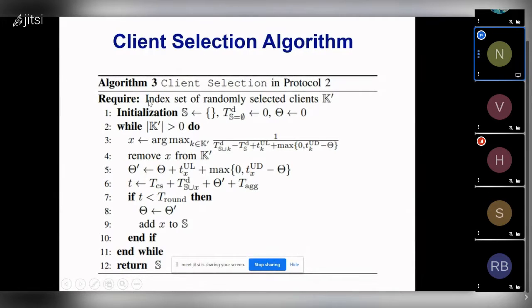Firstly, the server selects the clients randomly and then gets their resource information. After that, all these estimated time lapses and parameters are calculated. Then, if this total time is less than T round, the client is added to the set S. This iteration goes on until T final, which is the final deadline time.